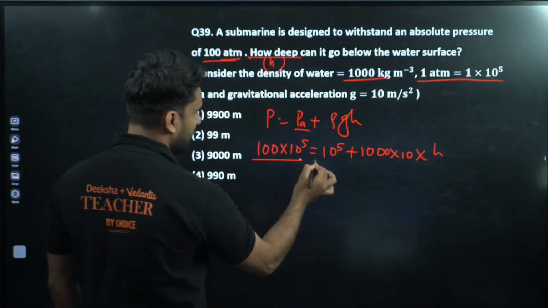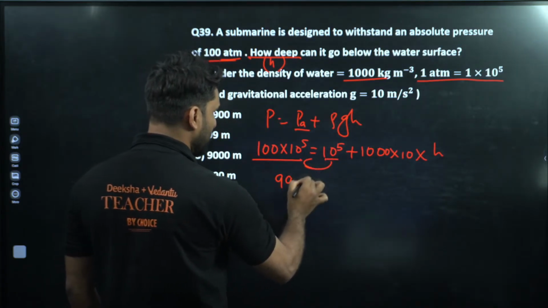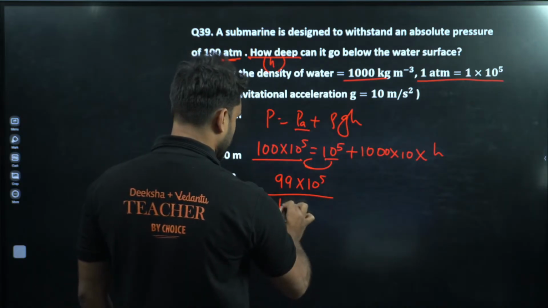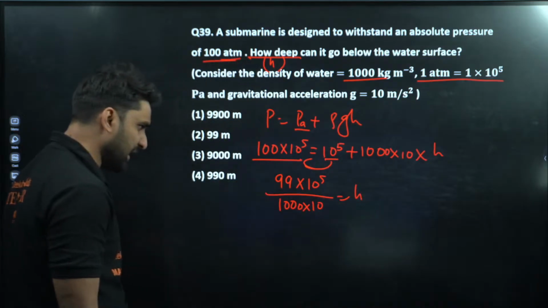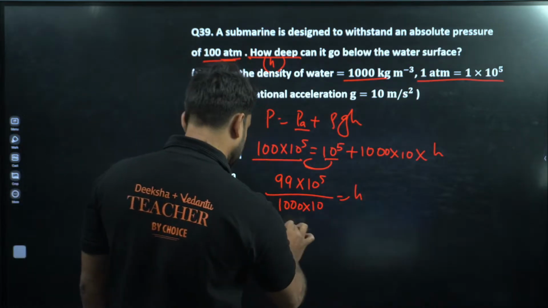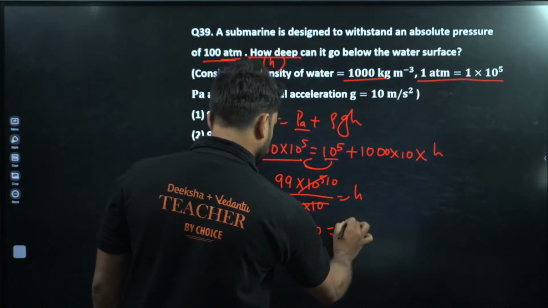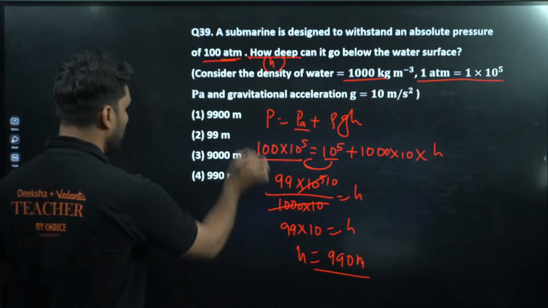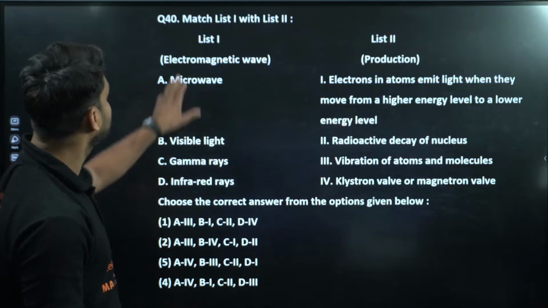So 100 into 10 to power 5, when this 10 to power 5 comes here, this becomes 99 into 10 to power 5 divided by 1000 into 10, equal to h. Can we please find it out? So this whole will cancel by 10, so 99 into 10. So h is equal to 990 meter. Option number 4 will be correct. 990 meter. Moving to next.